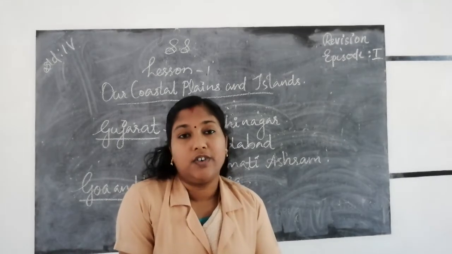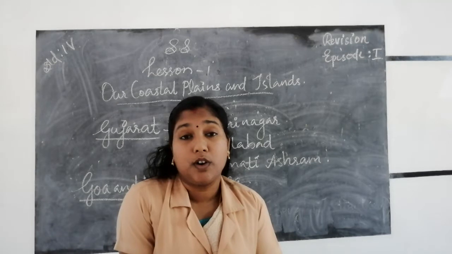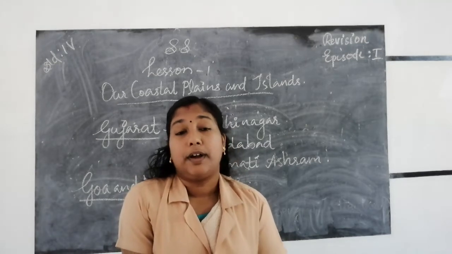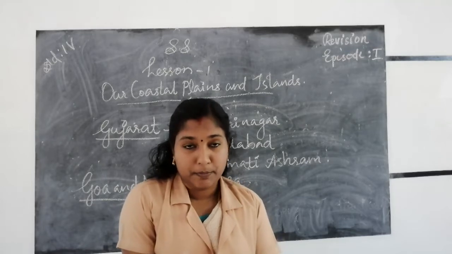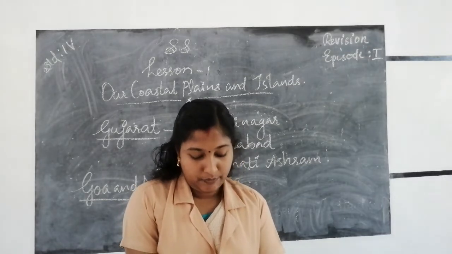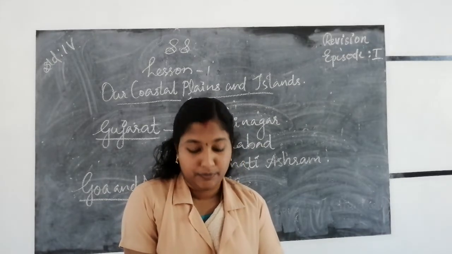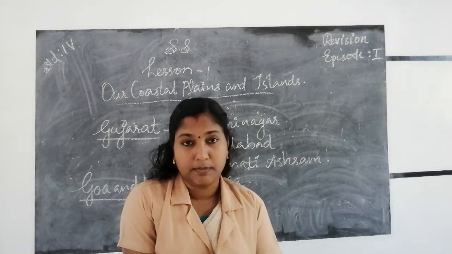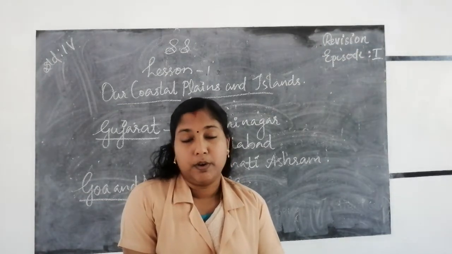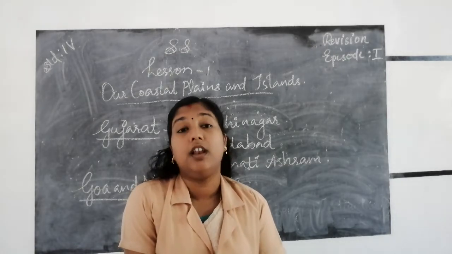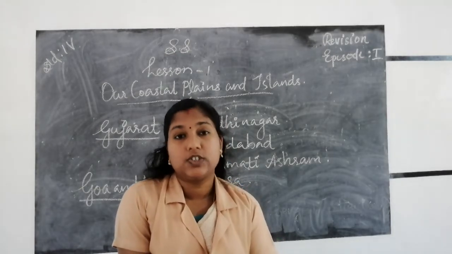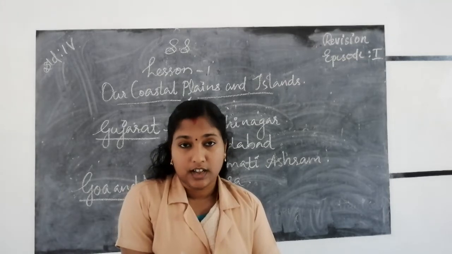Once again about Goa and Maharashtra. Goa is the smallest state in our country. Panaji is the capital of Goa. Most of the people in Goa are fishermen and farmers. They cultivate rice, cashew nuts, coconut, mango, etc. The famous tourist attractions of Goa are St. Saviour's Church, Mahalakshmi Temple, Fort Aguada.